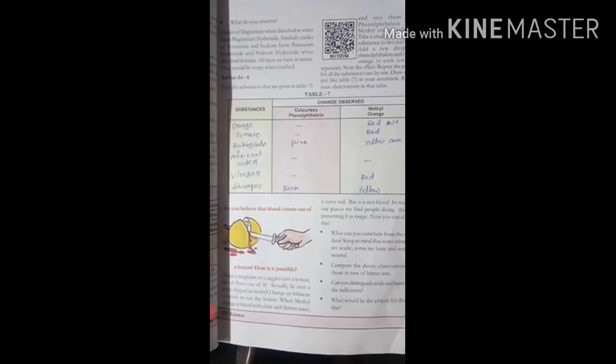Okay children, today I discussed what the acid nature is and what the basic nature is. By adding methyl orange and phenolphthalein, what happened to the substances and which color they give, depending on this color, which substances are acids and which are bases, we discussed today. I think all of you understood, and all of you must read the textbook. This is a very easy and very useful lesson.